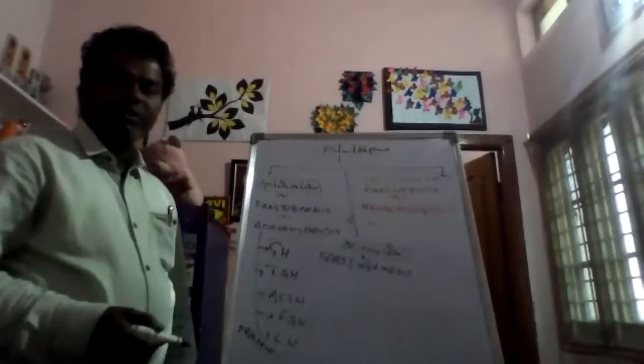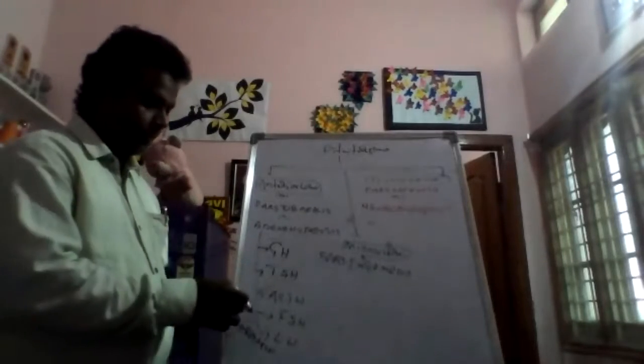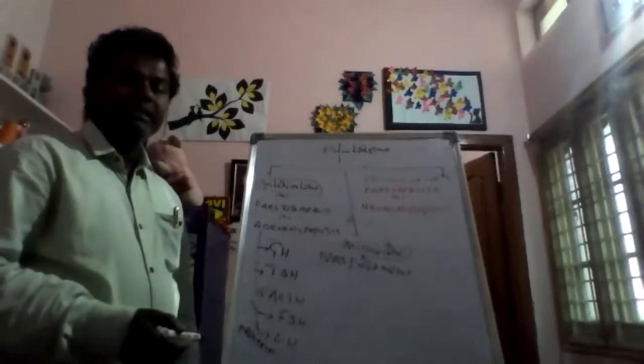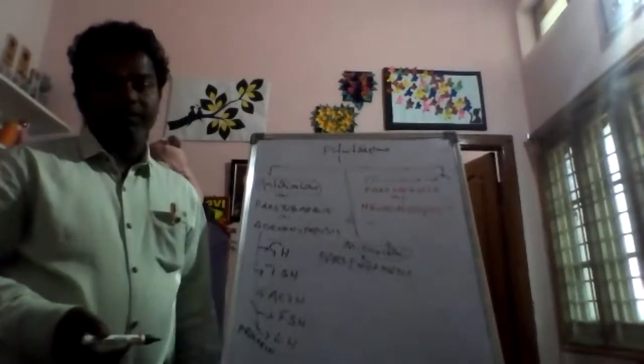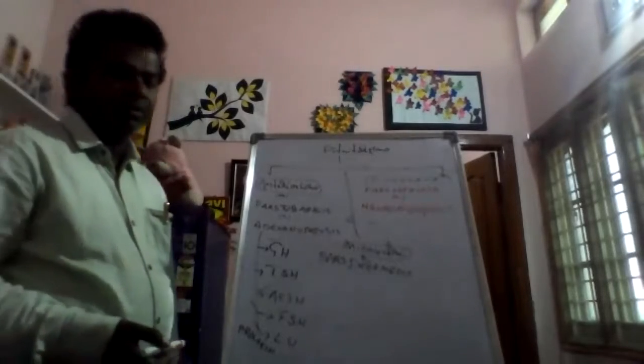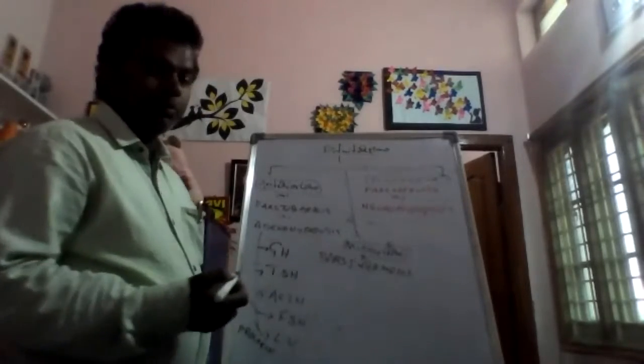Growth hormone, thyroid stimulating hormone, adrenocorticotropic hormone, follicle stimulating hormone, luteinizing hormone, and prolactin. These are the anterior lobe secretory hormones.